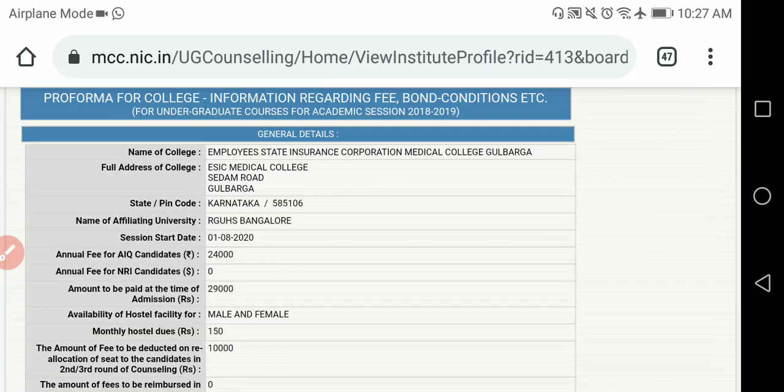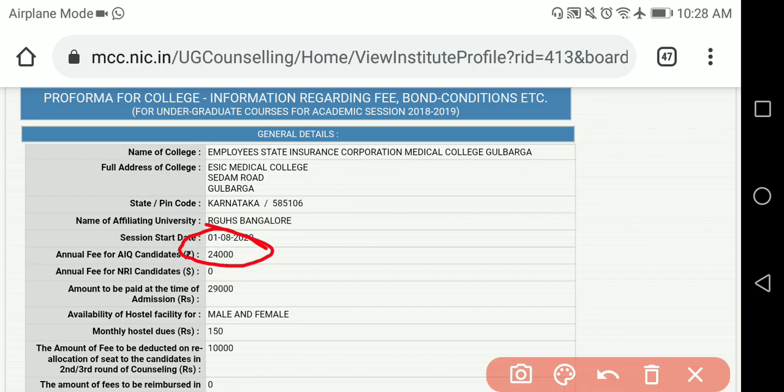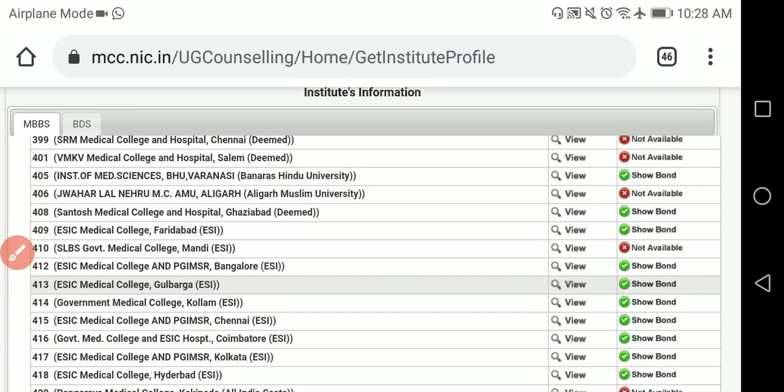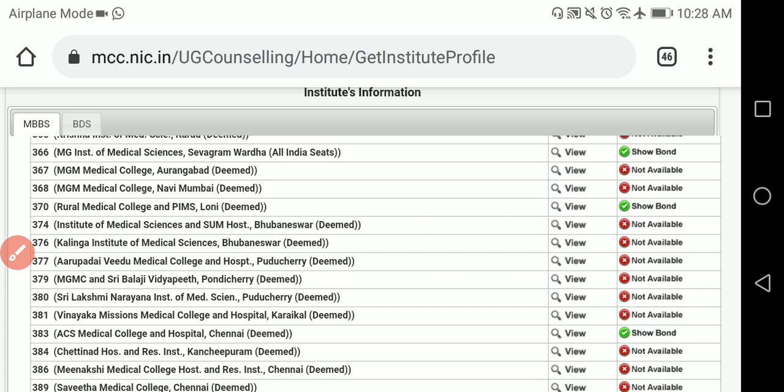Here you can see the annual fees for the AIQ candidate is 24,000, right? ESI College Gulbarga, 24,000 fee is there. The amount to be paid at admission is 29,000, right? So like this, each and every college, monthly hostel fees you can see 150 rupees. So like this you will see each and every college.